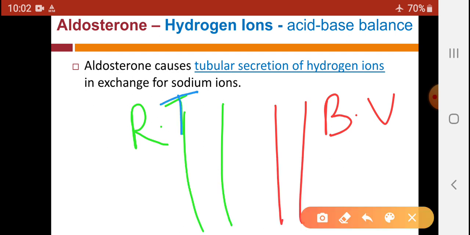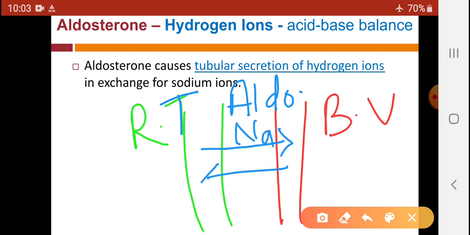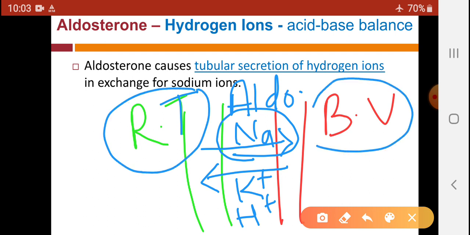From this renal tubule, the action of aldosterone is reabsorption of sodium while excretion of potassium and H plus ion. So sodium is reabsorbed from the tubular portion to our blood vessels or ECF volume, while potassium and hydrogen ions get excreted out through the urine.